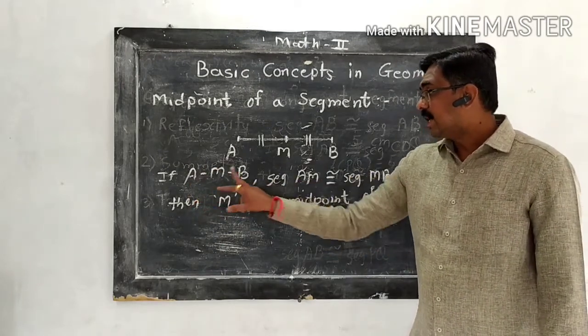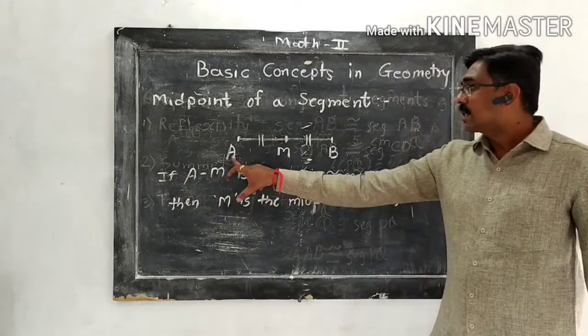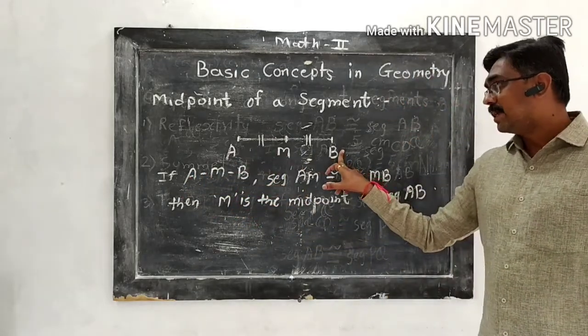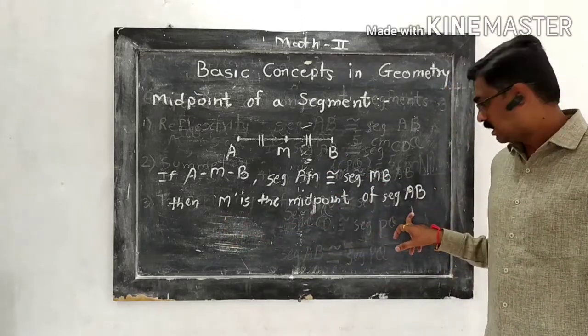If A-M-B, that means M lies between A and B, and segment AM is congruent to segment MB, then we can say M is the midpoint of segment AB.